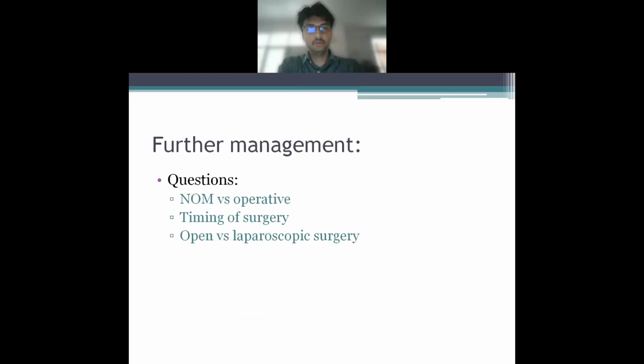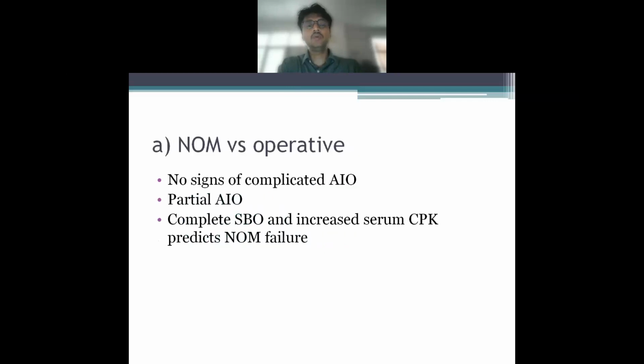Now, the further management is again tricky, and it depends on three important questions. Whether you can wait in the case of obstruction, non-operative management (NOM) versus operative; what is the timing of the surgery; and what about open versus laparoscopic surgery. So, NOM versus operative: you can try non-operative management in cases where there are no signs of complicated AIO and if there is partial AIO. But in cases of complete acute intestinal obstruction, you never go ahead and do a NOM.